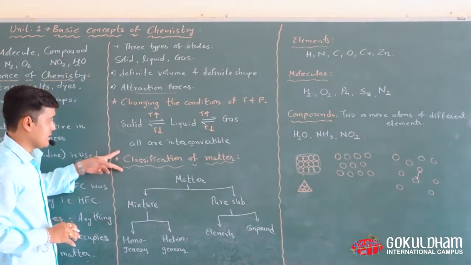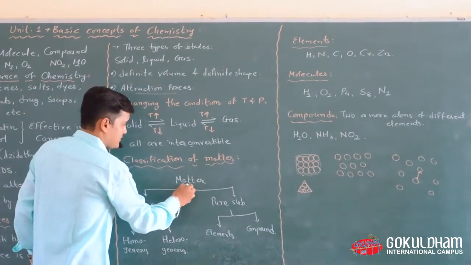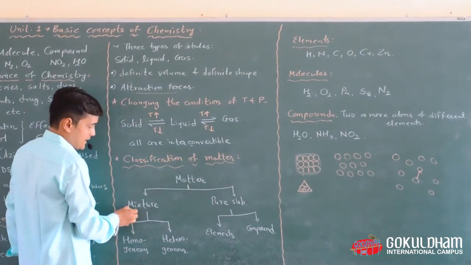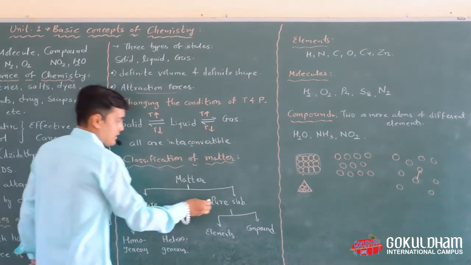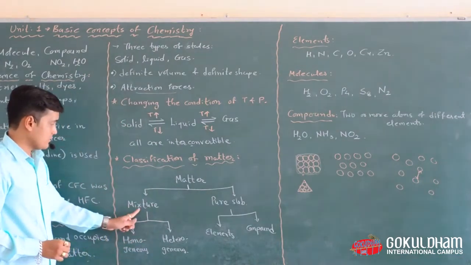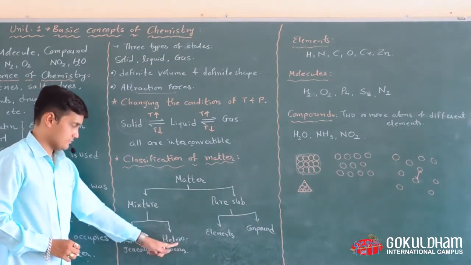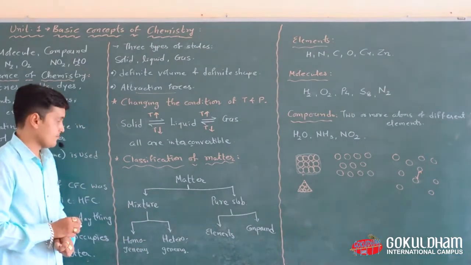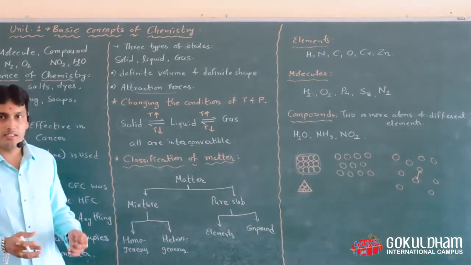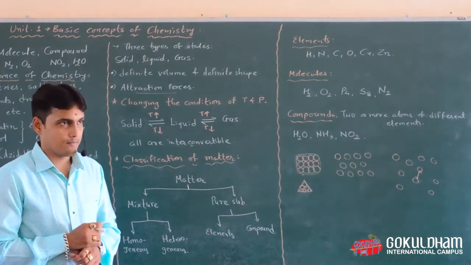Now another topic is the classification of matter. Matter is divided into two main categories. The first category is mixture and the other category is pure substance. This mixture is further classified into homogeneous mixture and heterogeneous mixture. The common definition of a mixture is that two or more substances are mixed with each other and form a mixture.